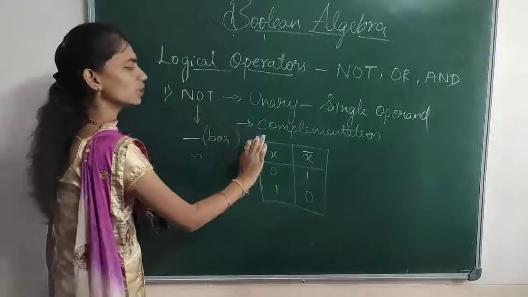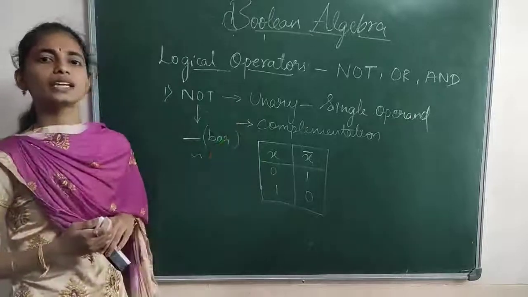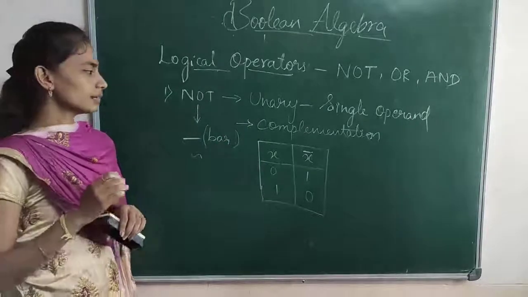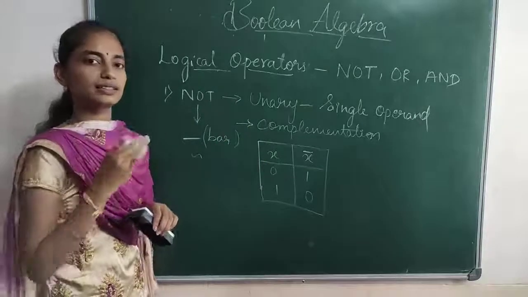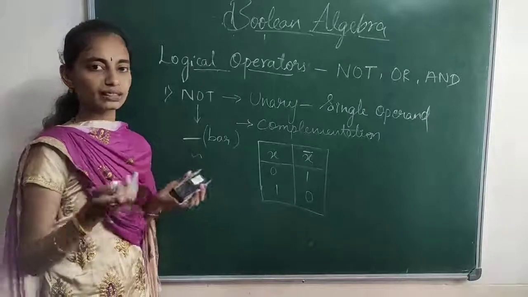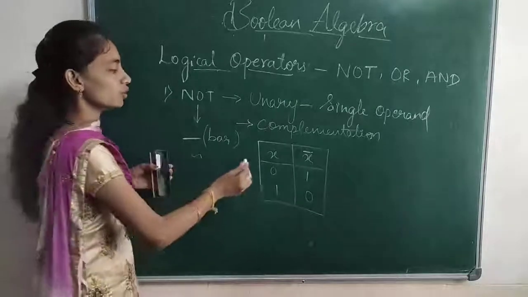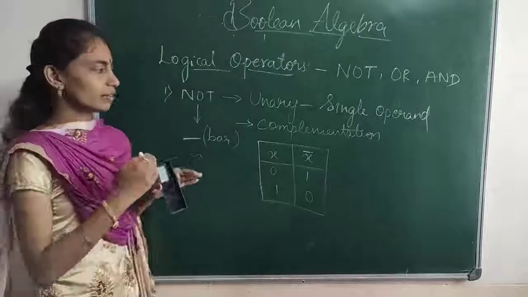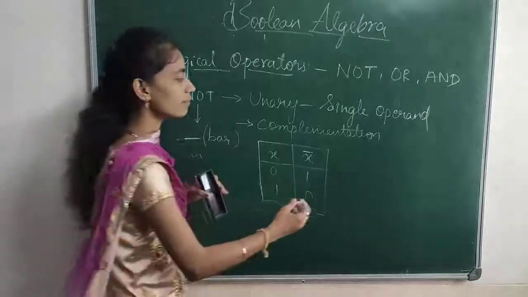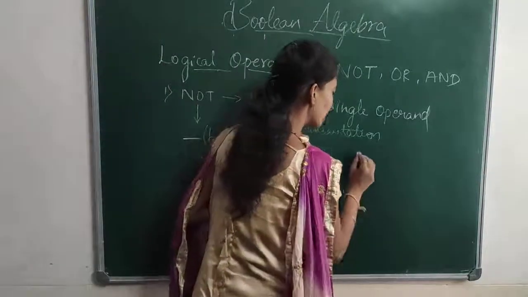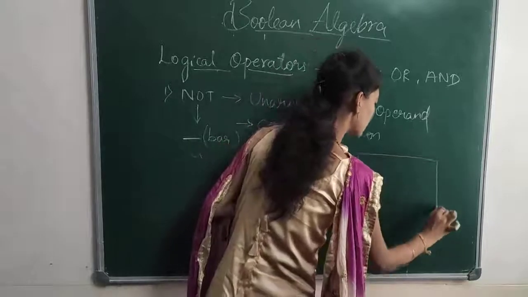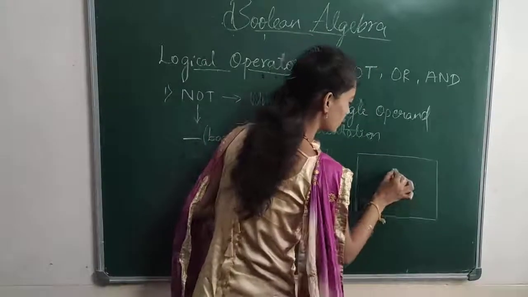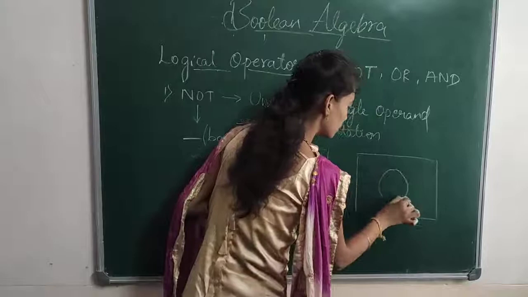The same thing can be represented using a Venn diagram also. I think you people studied sets or set theory in 10th or first PUC. So we can represent this in a Venn diagram. We draw a box and provide a circle.